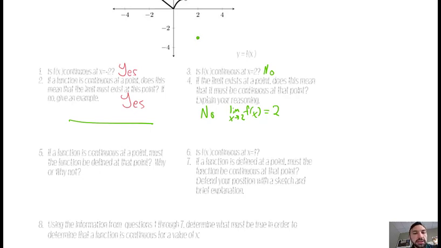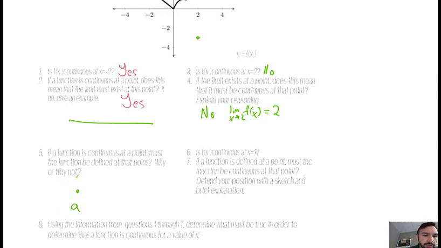Okay, so if a function is continuous at that point, must the function be defined at that point? If I tried to sketch something, and I think about some value like a, this is definitely continuous at a, well, I had to hit that point. But let's say I didn't hit that point. Let's say the point's here, but the rest of the function is doing something like that. So now at a, it doesn't appear to be continuous to me. It looks like the limit exists. The limit from the left is equal to the limit from the right, but that point has got to fit in that spot there. So if it's not, then it's not going to work out.